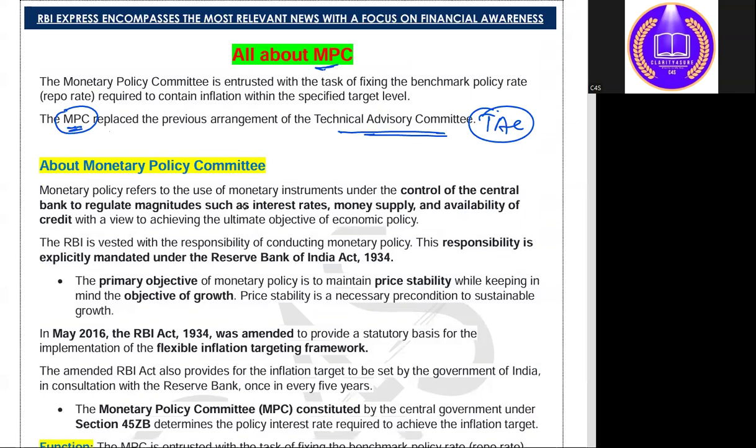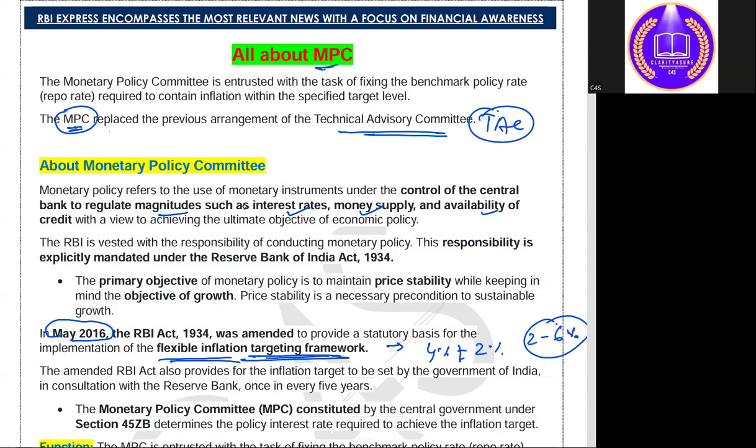और इसमें क्या है, MPC का क्या रोल है? To control the central bank's regulation of magnitudes such as interest rate and money supply, and basically MPC जो body था, it was formed in May 2016 in order to maintain the flexible inflation targeting framework, that is 4% plus minus 2%, means 2 to 6%.